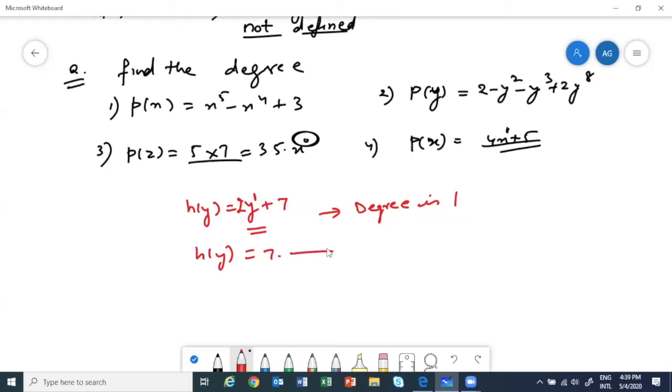Then the degree will be 0. Clear? We have to look at the highest power of the variable. If the variable's highest power is 1, then the degree is 1. Muhammad Ayan, have you understood?